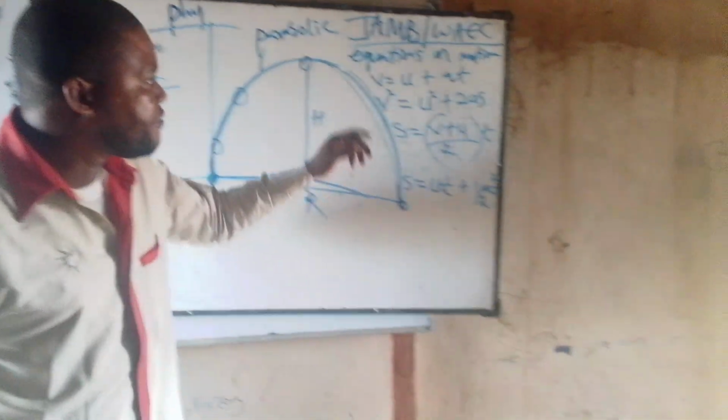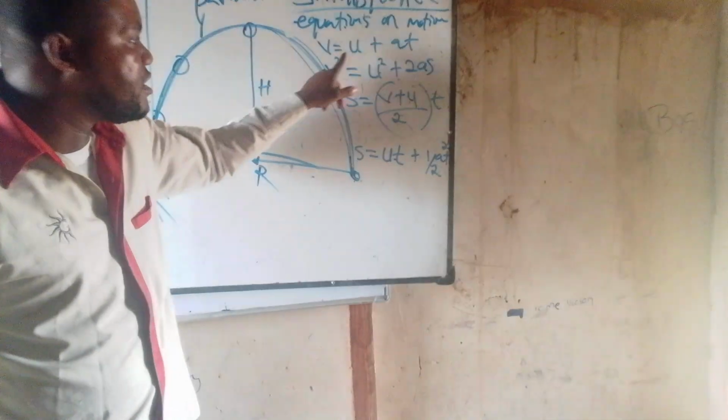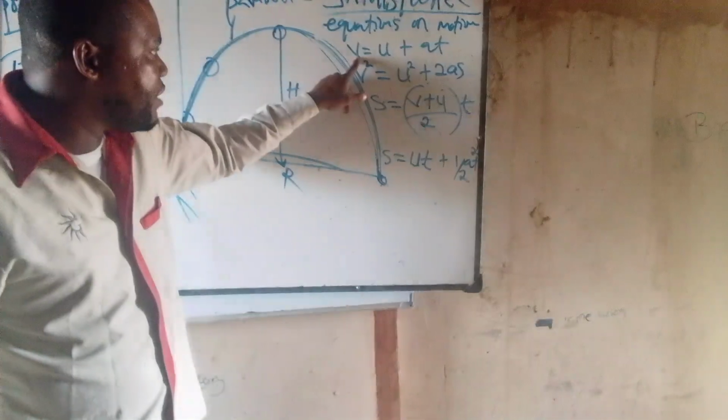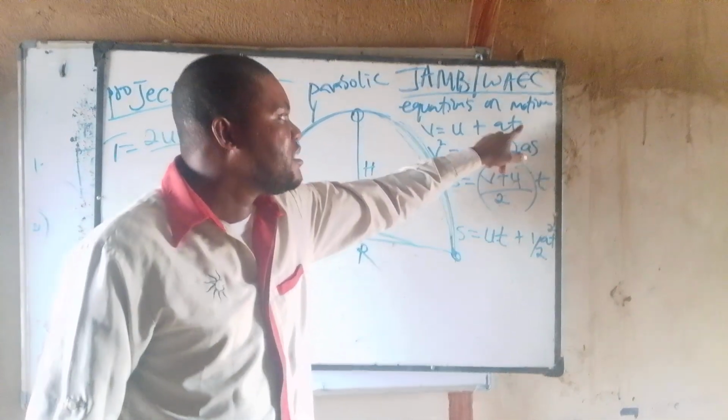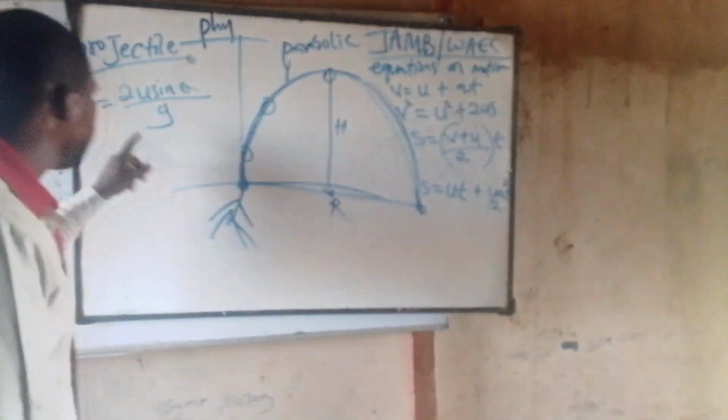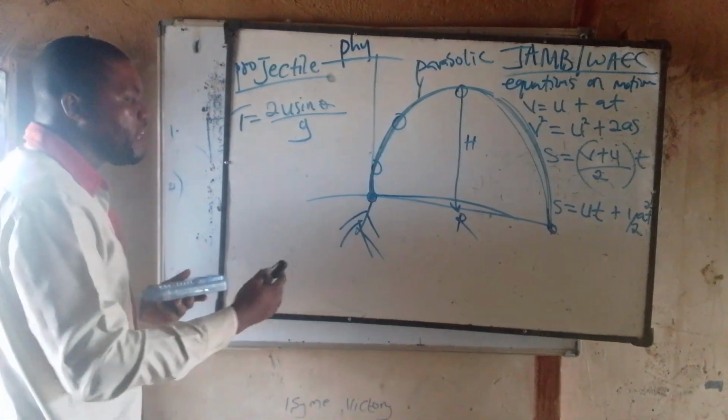Unlike this motion, here U is the initial velocity, while V is the final velocity, A is the acceleration due to gravity, and T is the time in seconds. Back to what I have here, they say find it. We'll look at the first question.